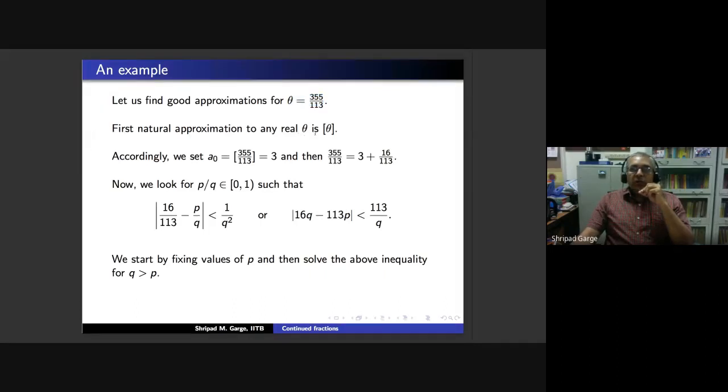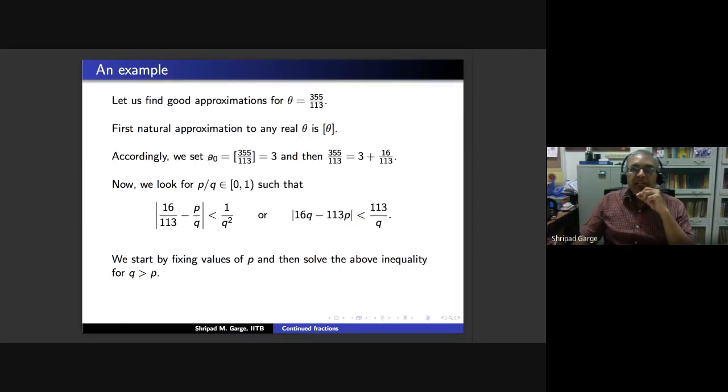So if I want P by Q with 355 upon 113 minus P by Q less than 1 upon Q square, I will start with my Q being 1. So I'm going to first take an integer which approximates my theta in a good way. And we have seen that the first natural approximation to our theta is going to be the integral part of theta.